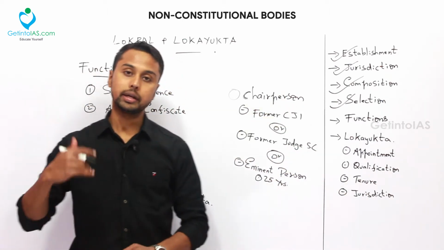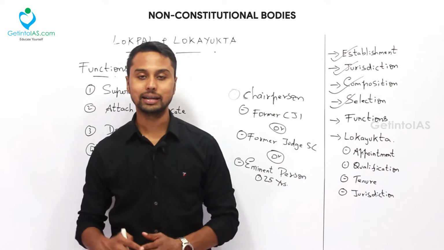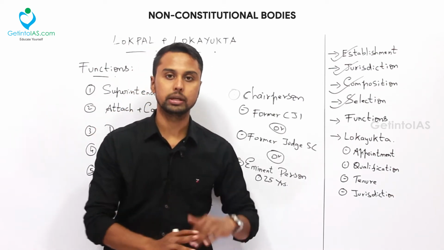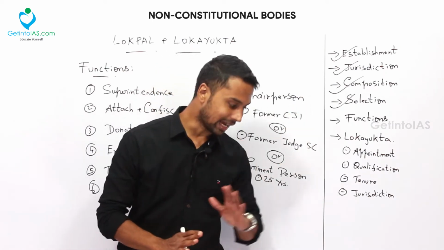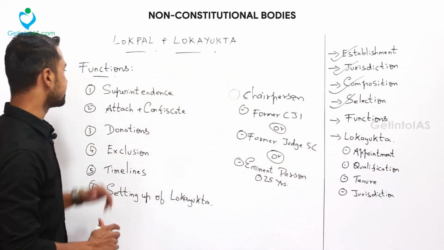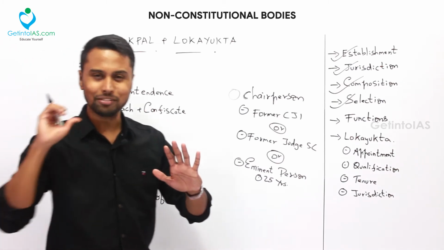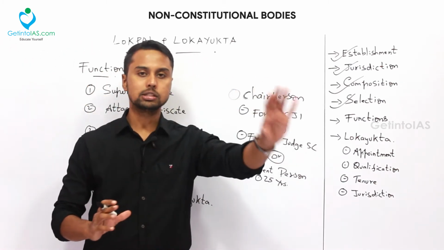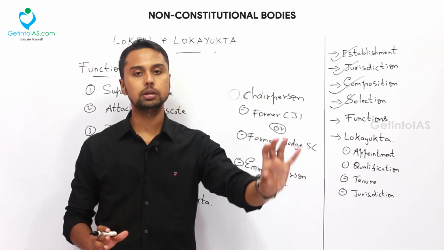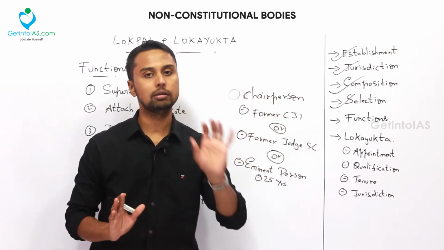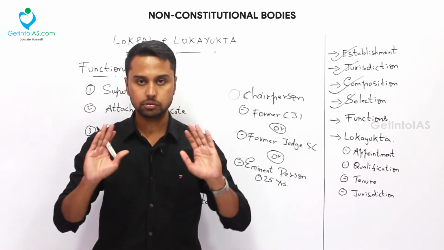Okay. So we all know the tenure: 5 years or until they attain the age of 70, whichever is earlier. Appointment is also by the President, and this is about the composition. So with that we'll go into the functions. The first function is the common function we all know: if any corruption is happening, this Lokpal is solely responsible for resolving that issue. A case will be filed and this Lokpal will take care of that. That basic function we understood.